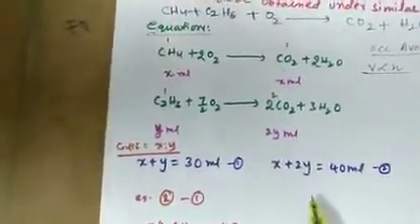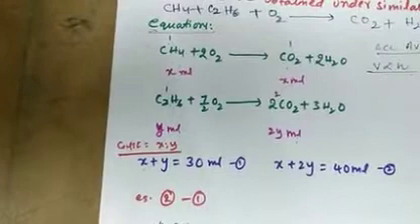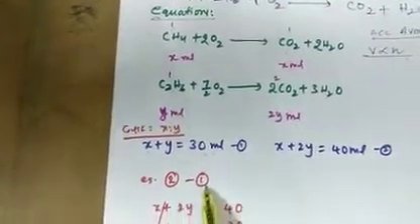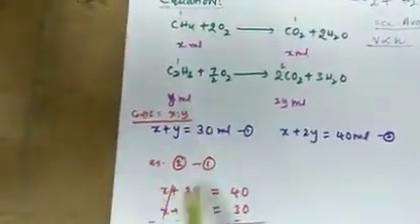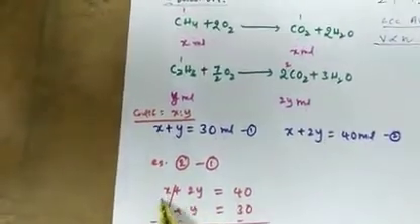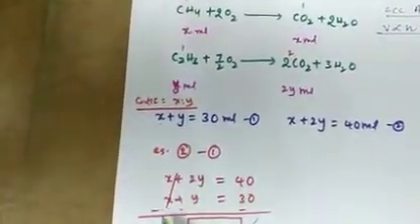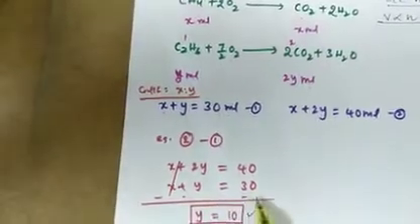Solve these equations by doing equation 2 minus equation 1. Equation 2 is X plus 2Y equal to 40, and equation 1 is X plus Y equal to 30.